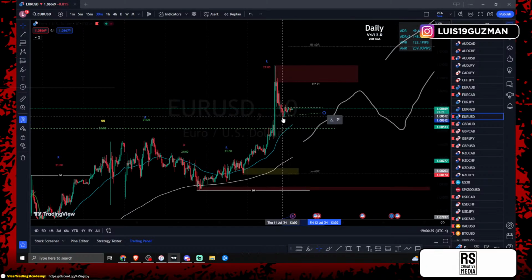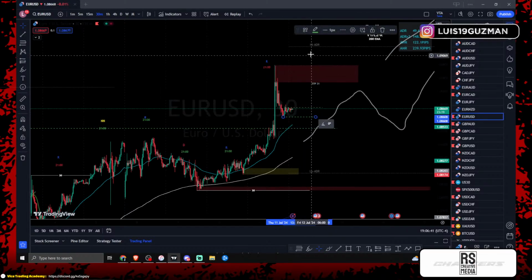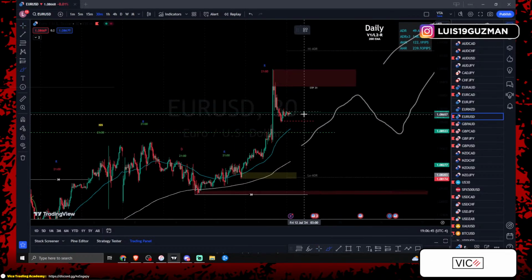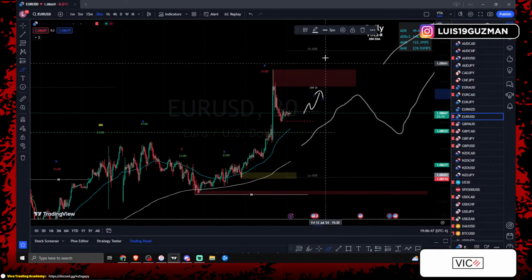Then we'll look for price to continue that push to the top side. If it breaks these lows, we're expecting price to give us a pullback, right? And I'm expecting price to break, retest, to kind of continue this push to the top side.